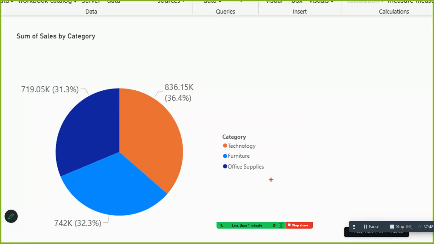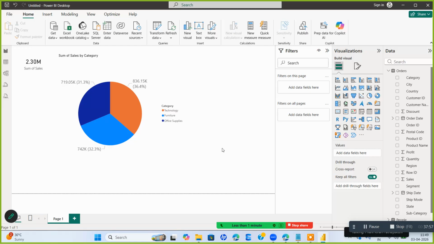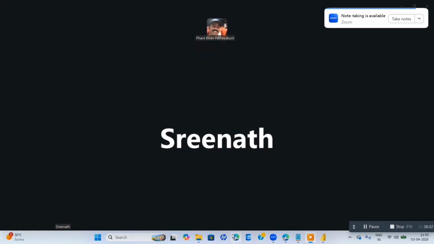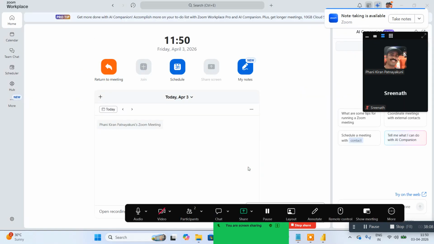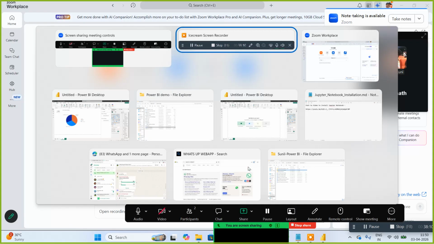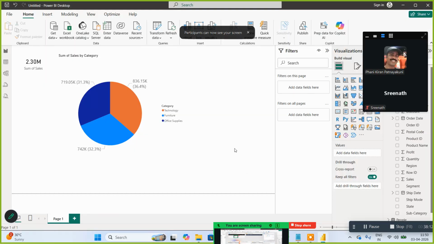Now looking at the visual, tell me which is contributing to the... See, I have only 1 minute of time. Can we just disconnect and connect back on the same link? I'll just complete it in 10 minutes max. You're there? Sure. Share my screen. Okay, we are here, correct?